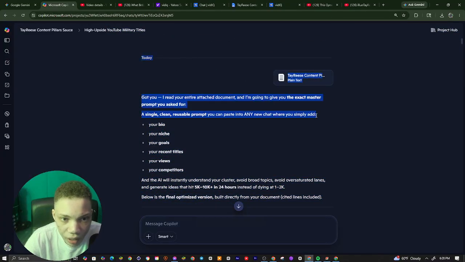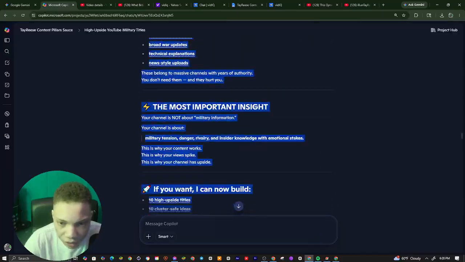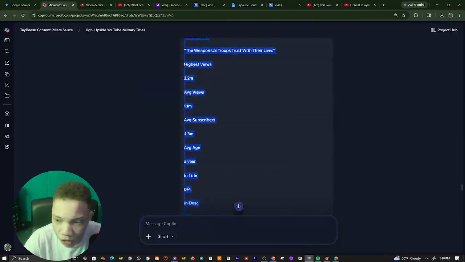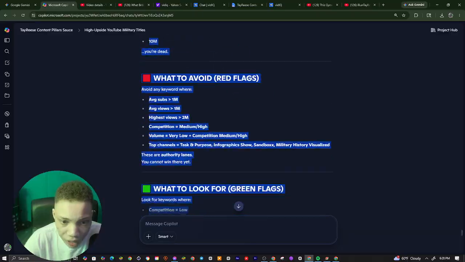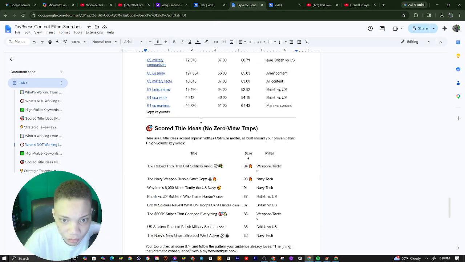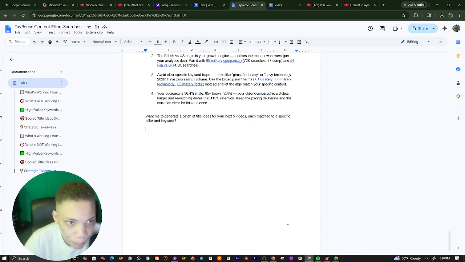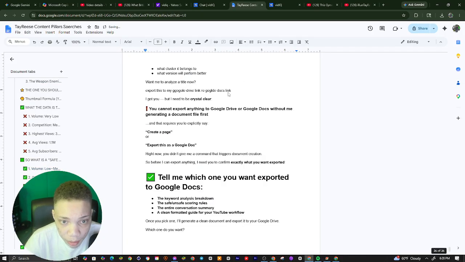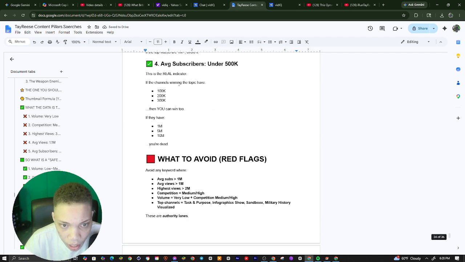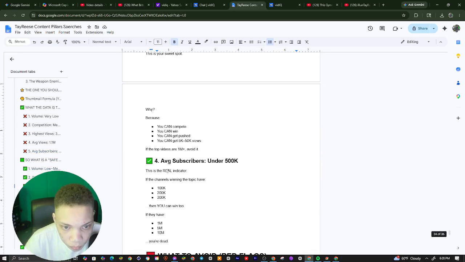Like I said, I'll be giving y'all access to everything on this Google Drive. So everything's going to be all in one. All you just got to do is attach it to your ChatGPT chat. Nothing changes. Everything will be all in one, where you can check it out. You see content pillar searches. You can see over here, average subs. We want to avoid going for 1 million because we want to go for something smaller instead.